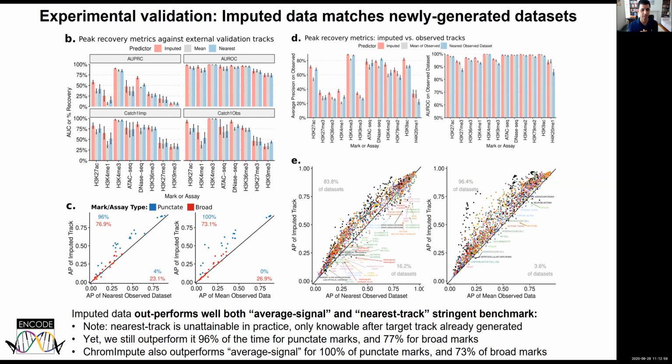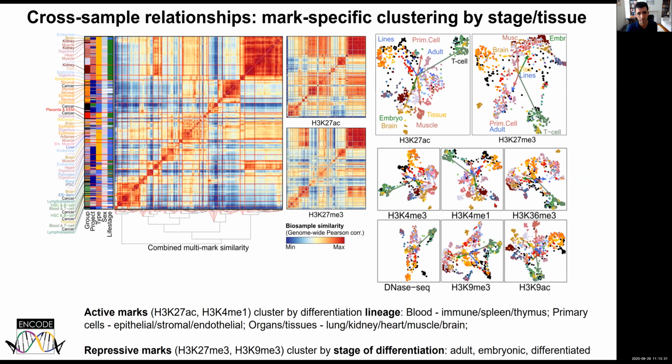So here we're basically saying, even if we knew the entire track and we chose the closest one, how well would we do? And the answer is that imputation, in fact, without knowing the observed track, does better in 77% of cases for broad marks, and in 96% of cases for punctate marks, which is quite remarkable, even compared to this unrealistic comparison. You can see that the imputed data is surpassing in quality in nearly all cases.